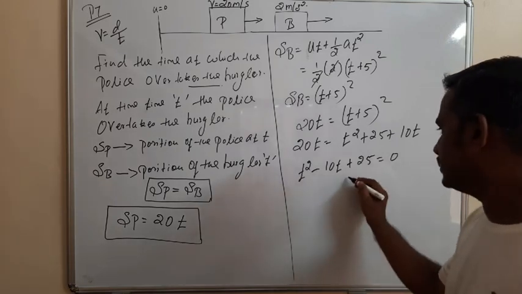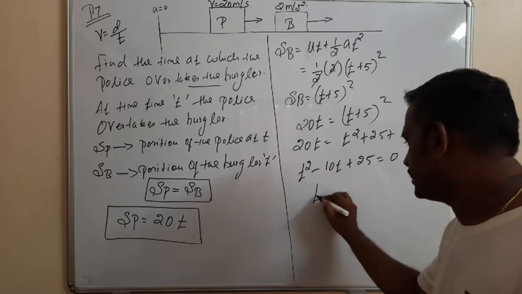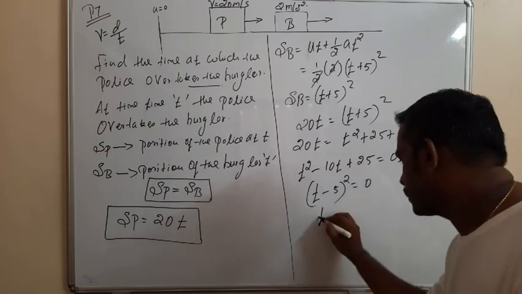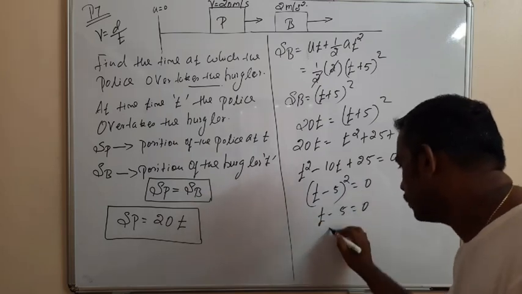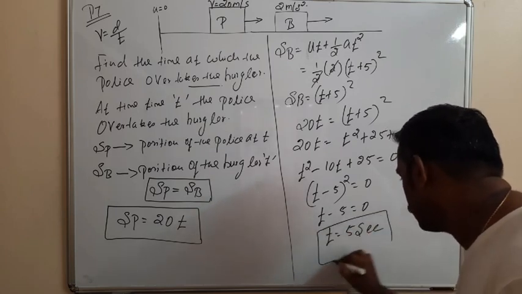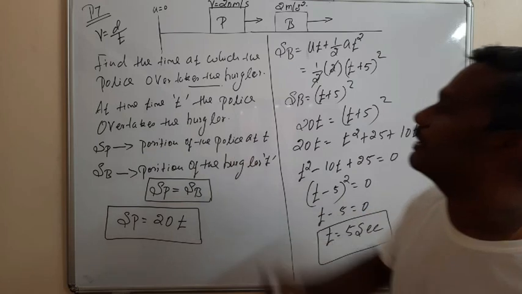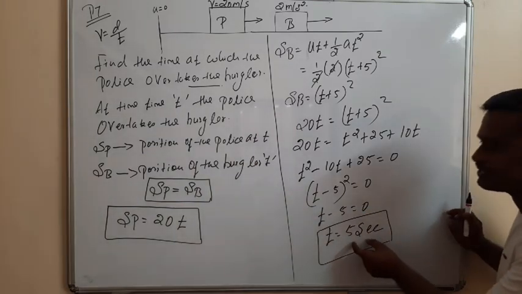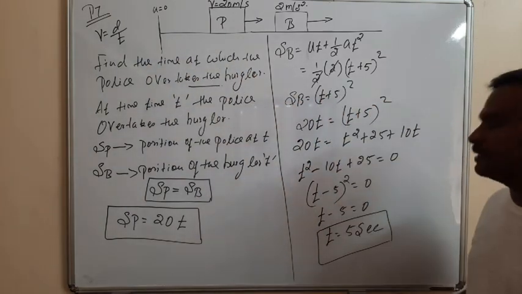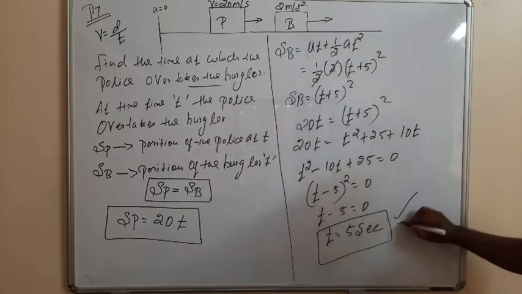So from this, what is this? This is nothing but t square minus 10t plus 25. It is nothing but (t minus 5) the whole square is equal to 0. So t minus 5 is equal to 0, so t is equal to 5 seconds. What we have considered is the time t at which the police overtakes the burglar. So we get the time t is equal to 5 seconds. That is, at t is equal to 5 seconds, the police overtakes the burglar. Clear? So this is the answer.